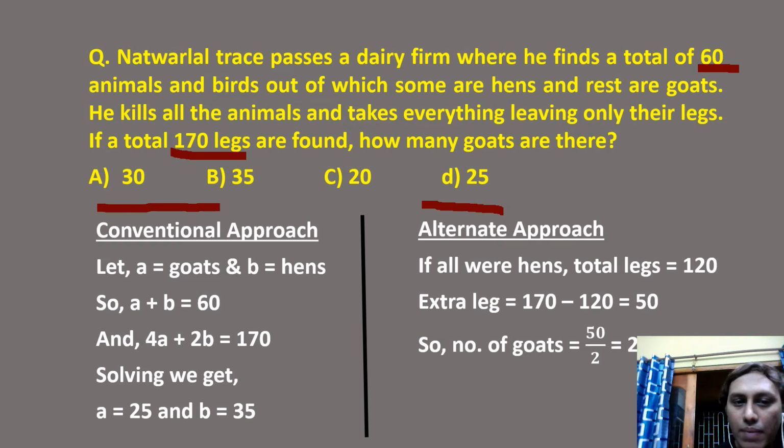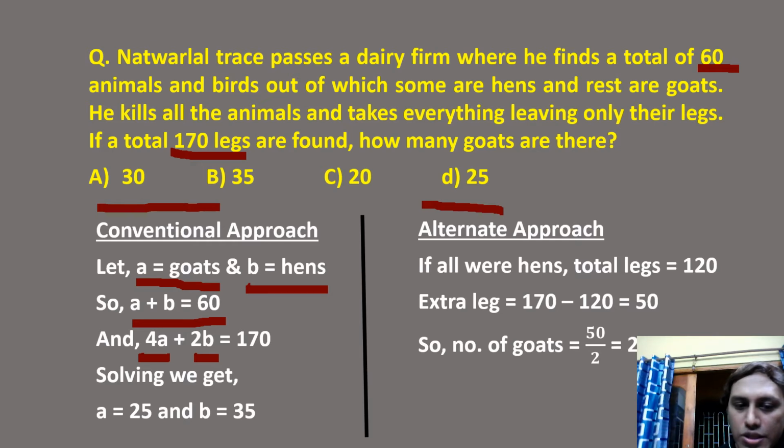So the conventional approach must be using equations. Let us take the number of goats as A and the number of hens as B. So A plus B must be 60. Now counting the legs, each goat corresponds to 4 legs. So total legs for the goats must be 4A and total legs for hens must be 2B.